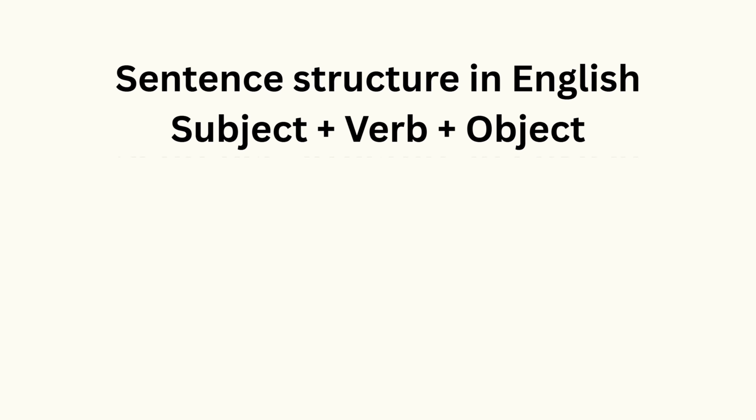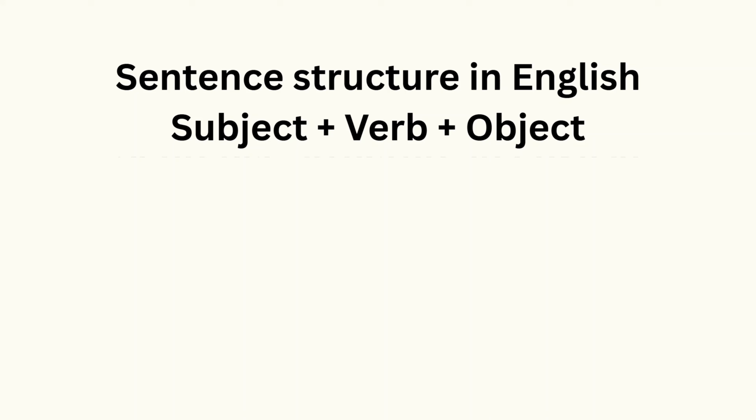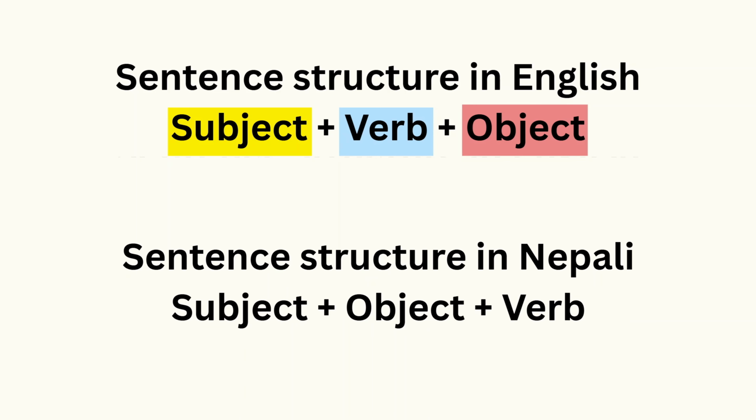Now, before we dive into sentence structures in Nepali, first let's look at how sentences are structured in English. English sentences typically follow the pattern subject, verb, and then object. In Nepali, the sentence is slightly different. Nepali sentences usually follow the pattern subject, object, and then verb. Verb always comes at the end of the sentence in Nepali.